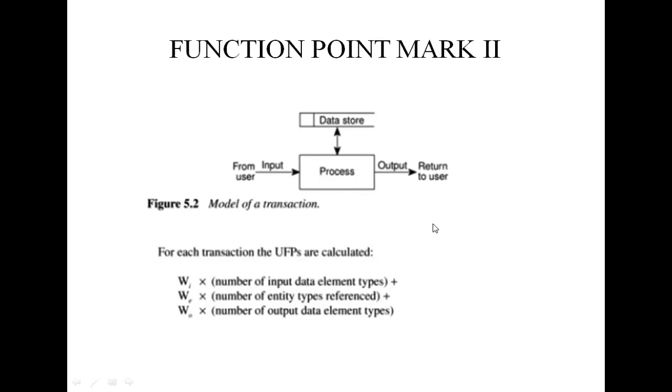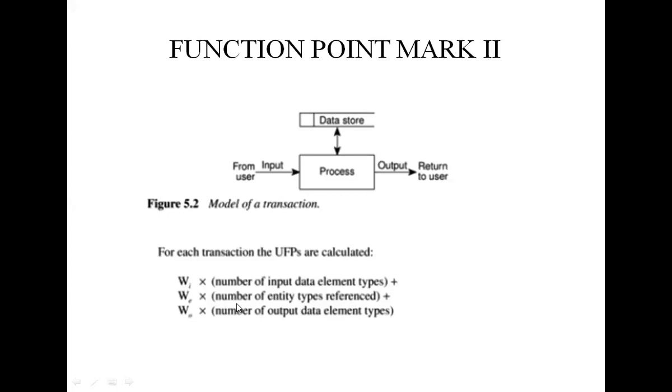So here, WI is the number of input data elements, plus WE, the number of entity types referenced, and WO, the number of output data element types. WI, WE and WO are the weights derived for the project for developing the code, accessing and modifying the code, and processing the output.